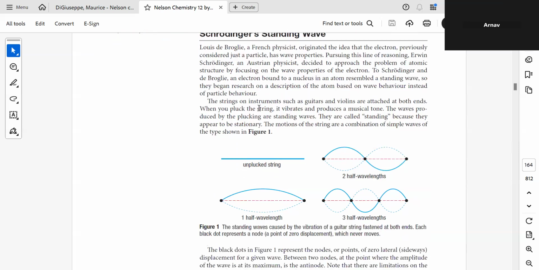Strings of an instrument such as a guitar or violin are attached at both ends. Similarly, the electron is attached to the nucleus. It vibrates and produces musical tones. So the waves produced by the plucking are standing waves. They are called standing waves because they appear stationary. Otherwise, waves are moving. Am I clear?